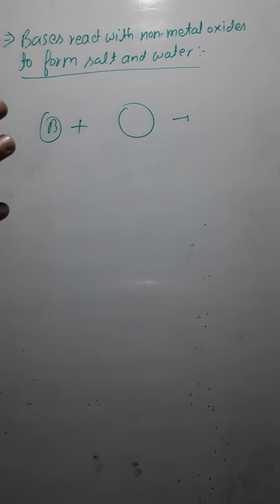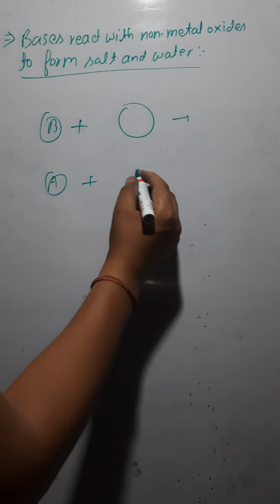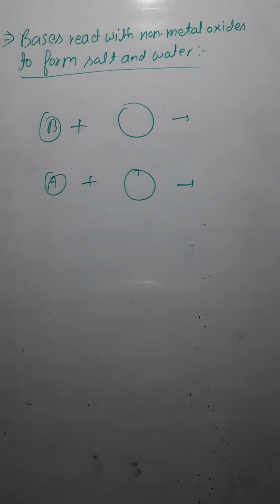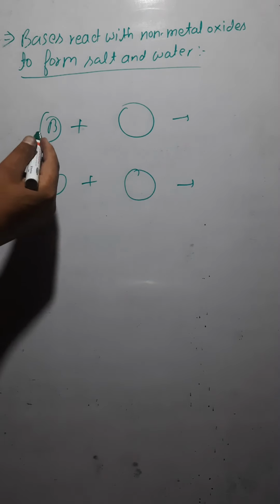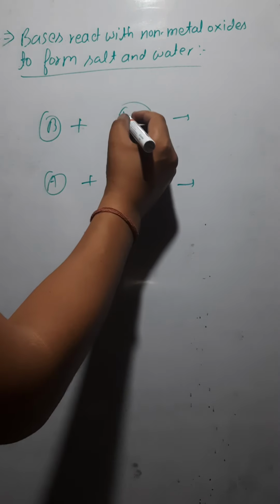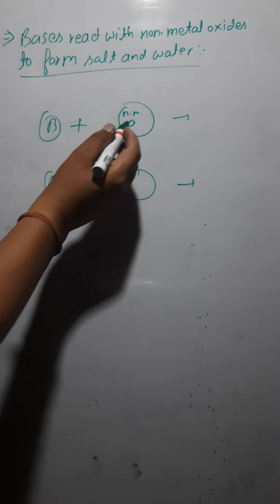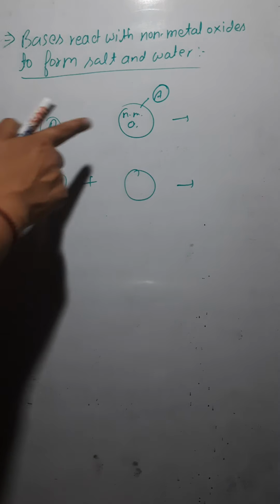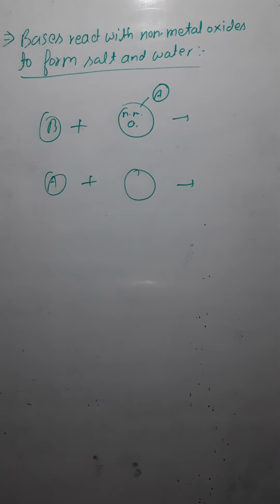Remember this. And if acids are reacting with any compound, it implies that compound would be a basic compound. So if the base is reacting with a non-metal oxide, it means the non-metal oxide would be acidic in nature. That is why they are reacting with the bases.